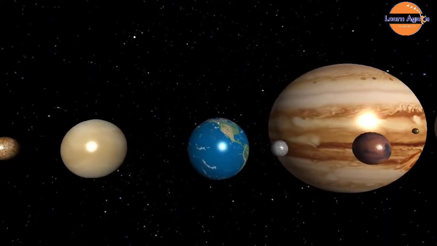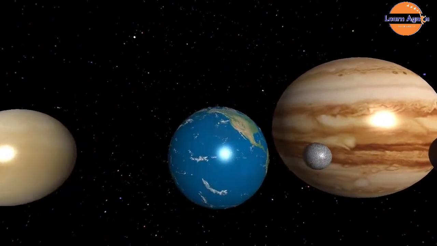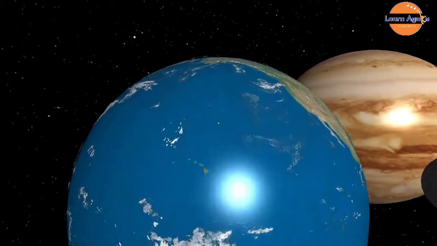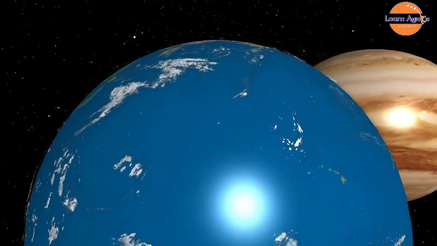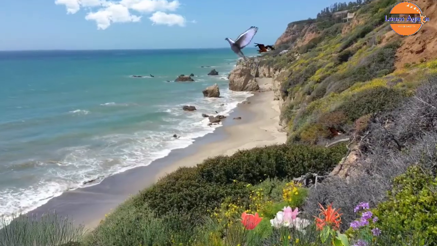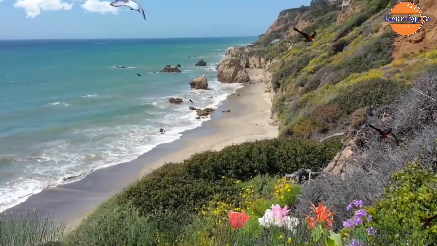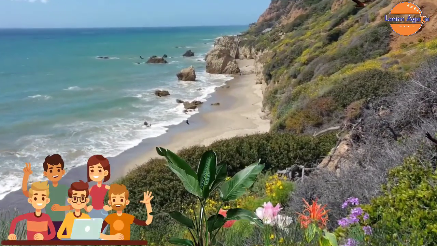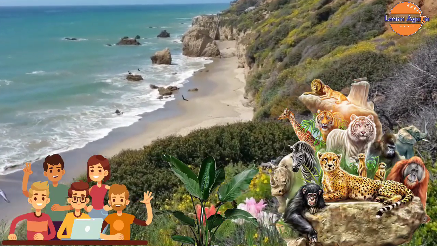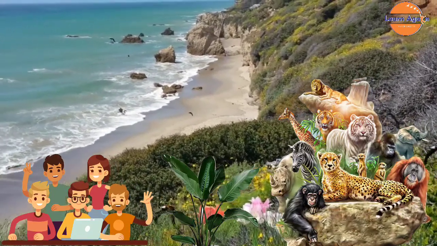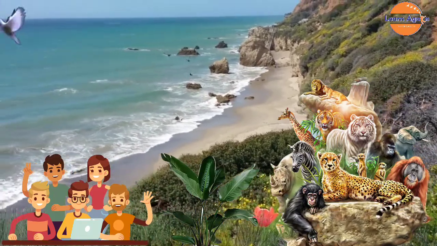Students, there are many planets and stars in the universe. Our Earth planet is one of the most beautiful planets in the universe. It is the only planet which is having life on it. The life consists of human, plants, animals and so on. They are all living beings that sustain their life on the earth due to environment.